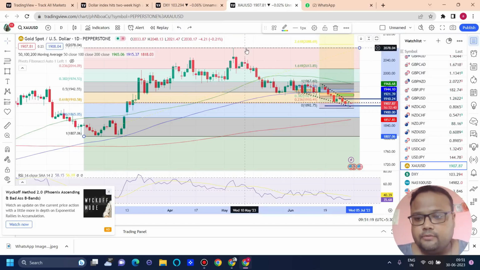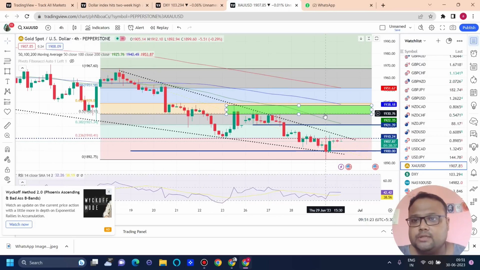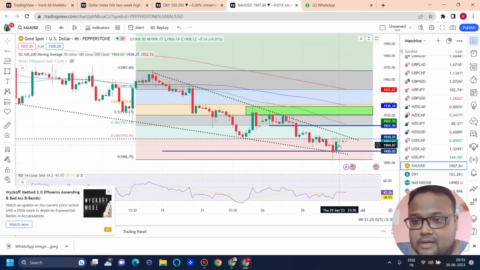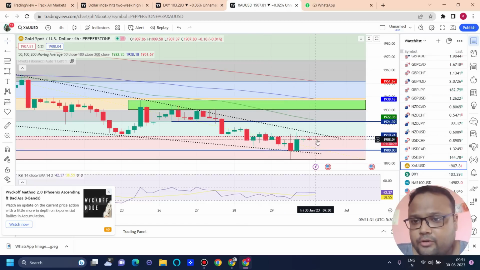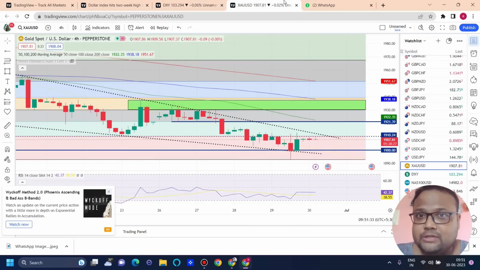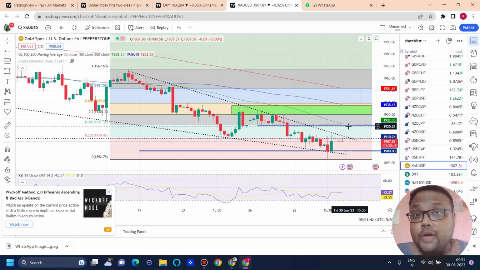So this Fibo is no longer required. Let's clean the chart and head towards the 4-hour time frame. This is the present chart, and you can see the market has formed two dojis, and is also forming a doji right now. So the market is in indecision mode. Doji signifies indecision in the market. As a result, we need to wait and watch.